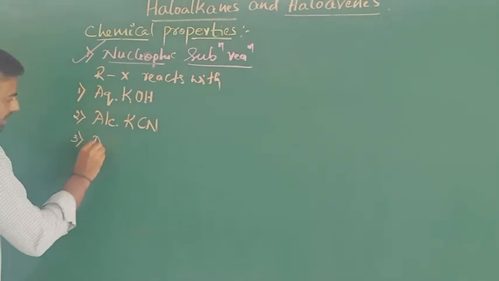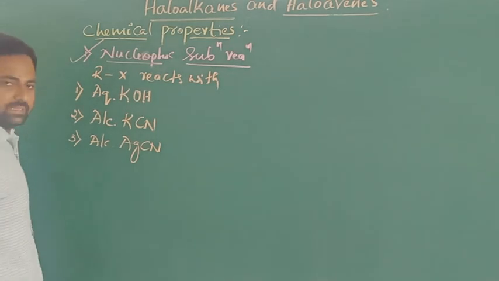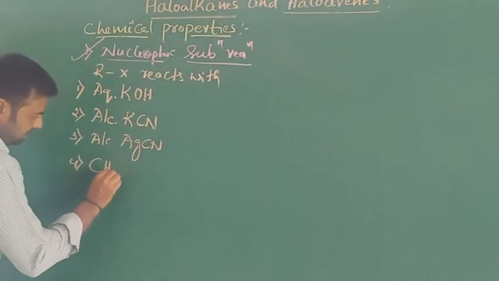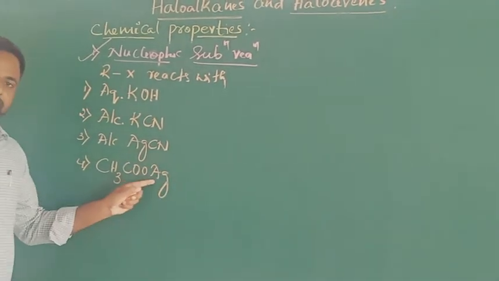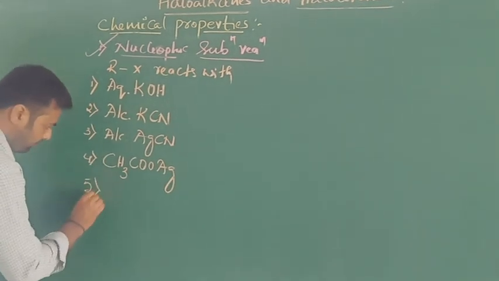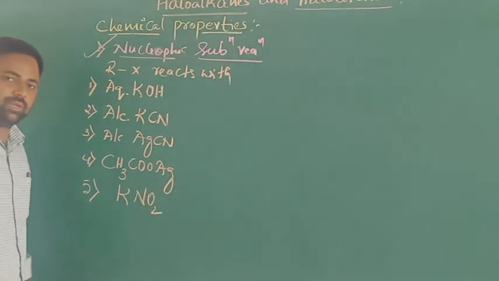Third one is alcoholic silver cyanide, AgCN. Fourth one is silver salts of carboxylic acid. Fifth one is KNO2, potassium nitrite.